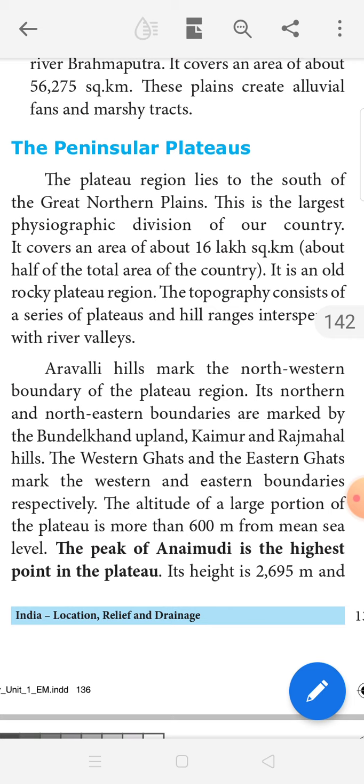It is an old rocky plateau region. The topography, meaning the landforms, consists of a series of plateaus and hill ranges interspersed with river valleys. பீடபூமிகள், அதற்கடுத்து மலை குன்றுகள், interspersed with river valleys, பள்ளத்தாக்குகள், ஆற்று பள்ளத்தாக்குகள் இவற்றால் சூழ்ந்தது.